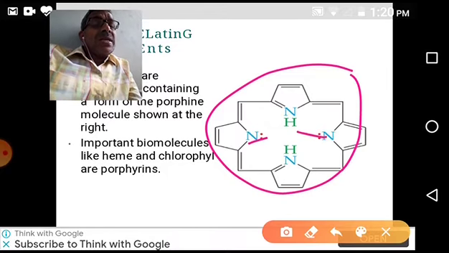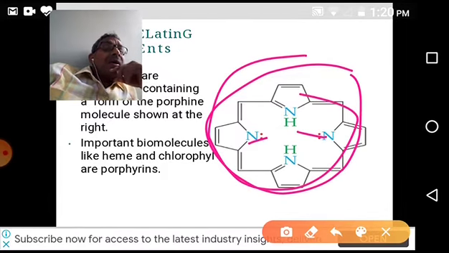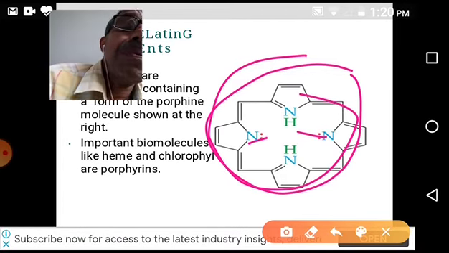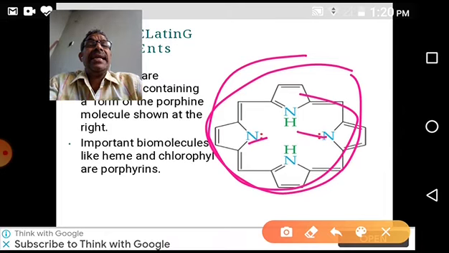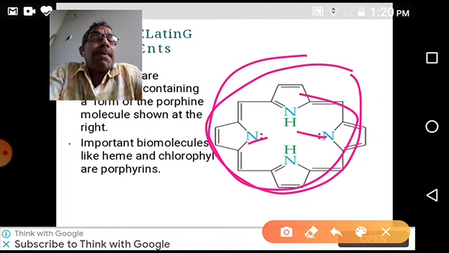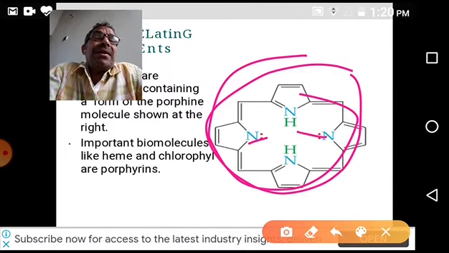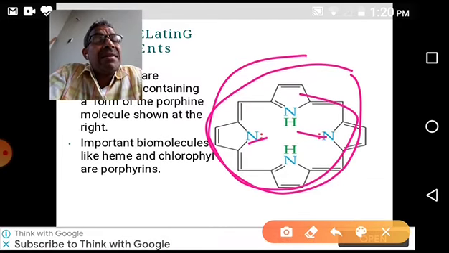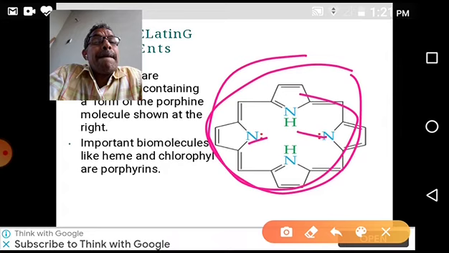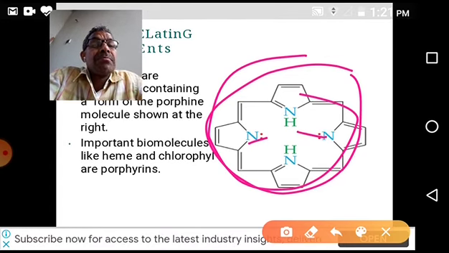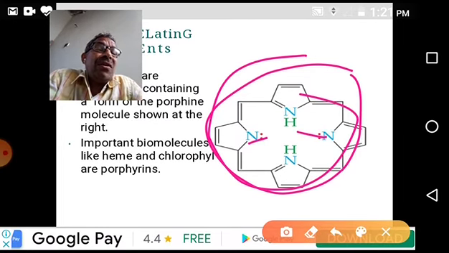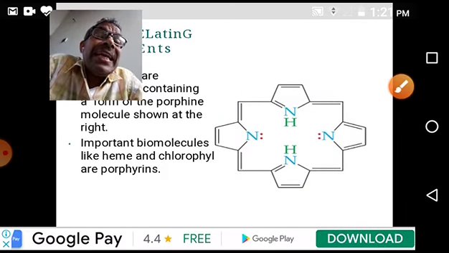So it is a cyclic structure already. When it forms coordination bonds with the central metal atom, it forms a chelate structure. So this is also an example of a chelating ligand. In addition to ethylene diamine, diethylene triamine, oxalate, and EDTA, porphyrin is also an example of a chelating ligand.